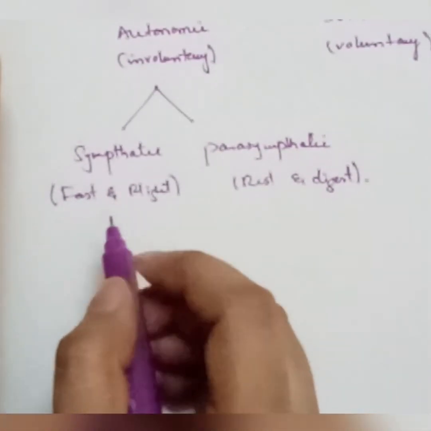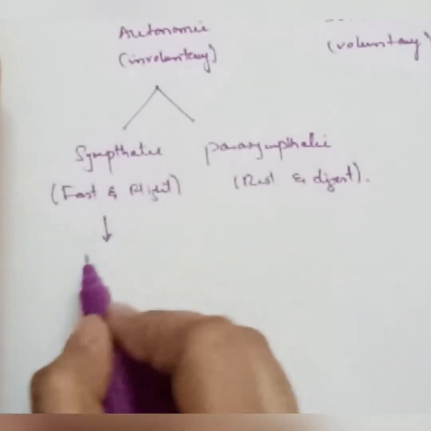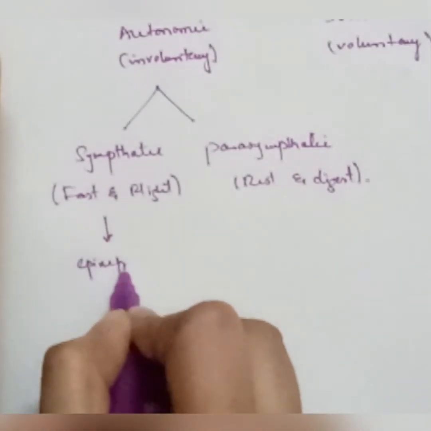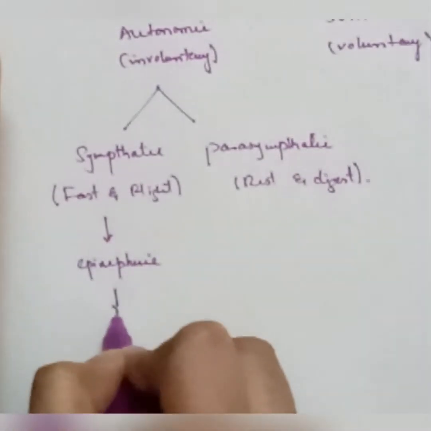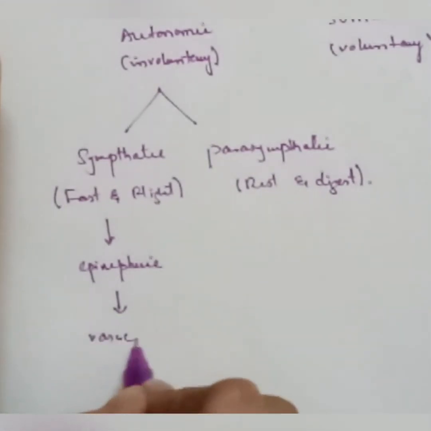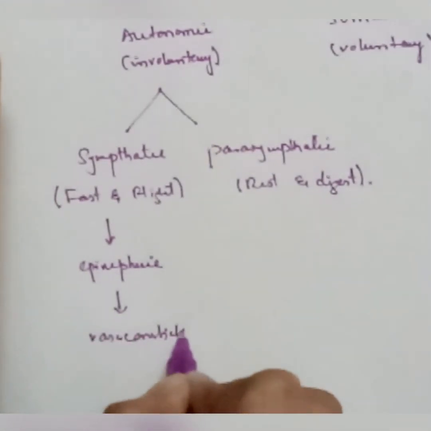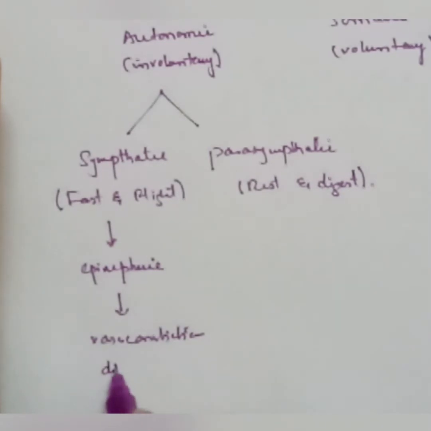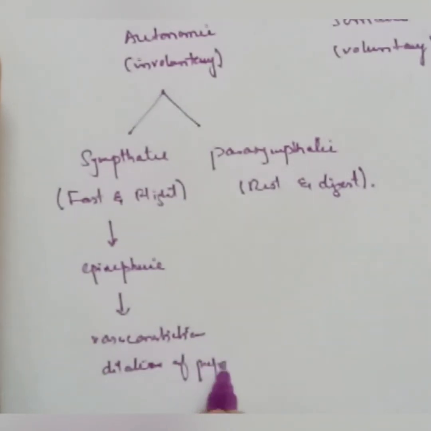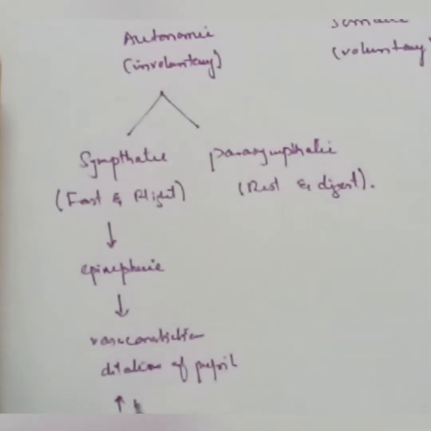The sympathetic nervous system is characterized by the neuron which releases epinephrine, which causes vasoconstriction, dilation of the pupil, increased heart rate, increased sweat.